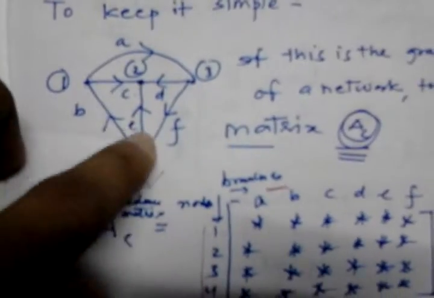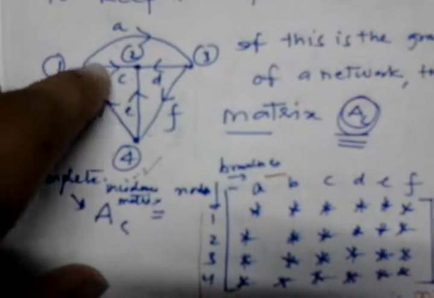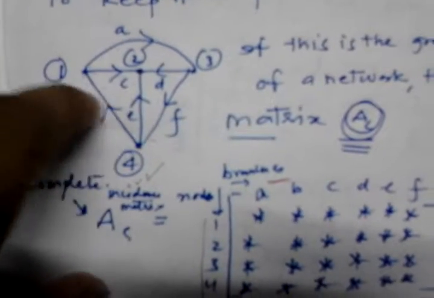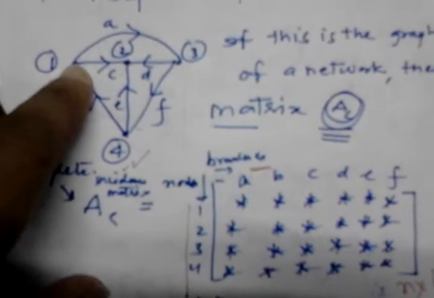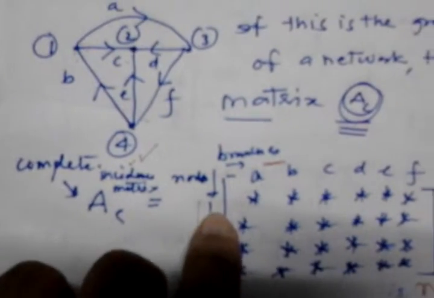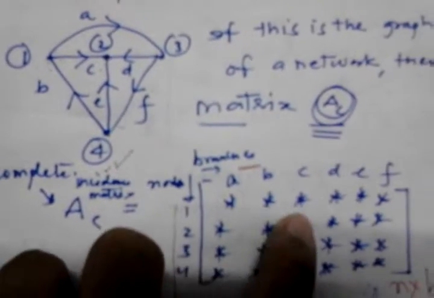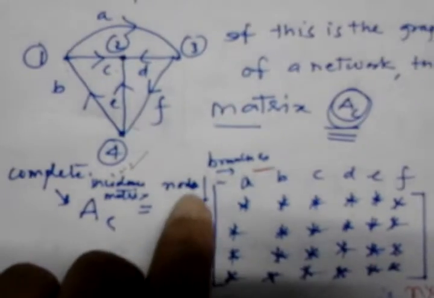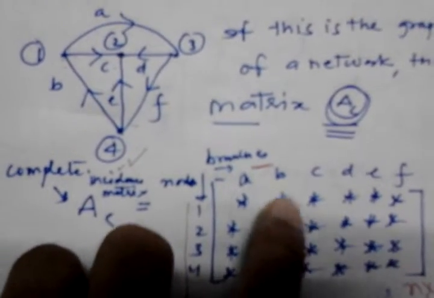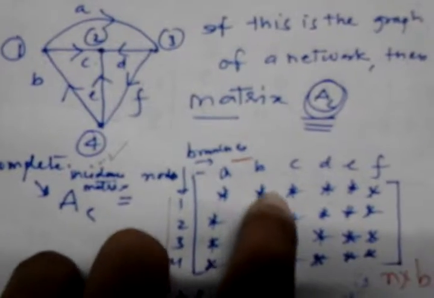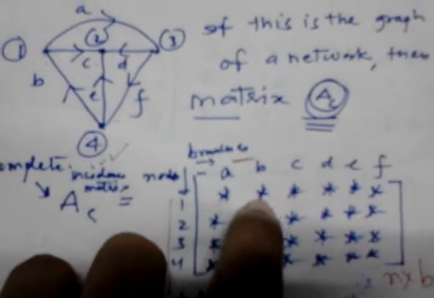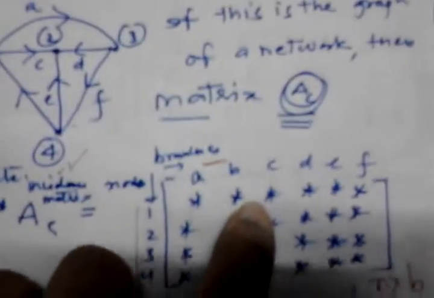We fill the entries like this: if any branch is incident on a node and is entering the node, the minus one is entered for that node and branch pair. For example, for branch B entering the first node, the entry will be minus one.